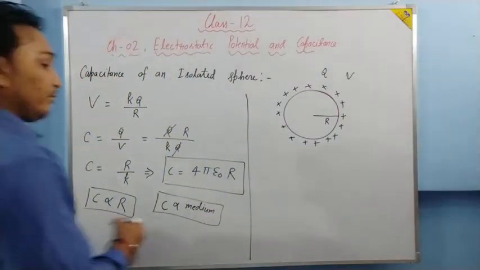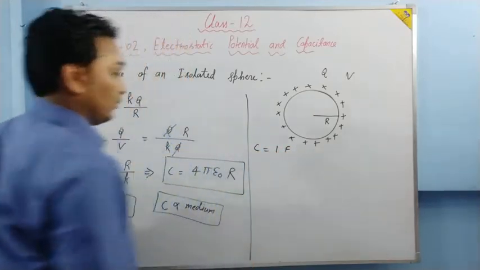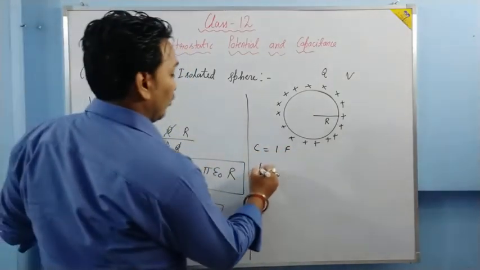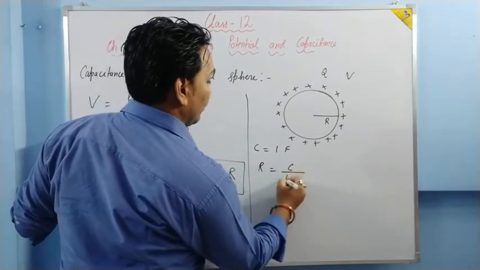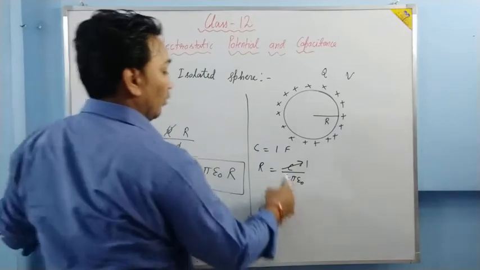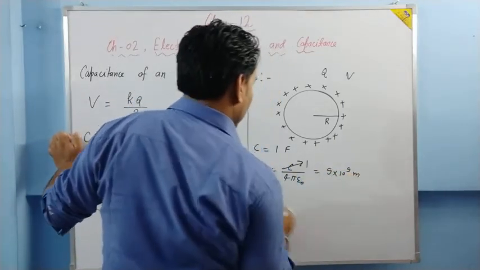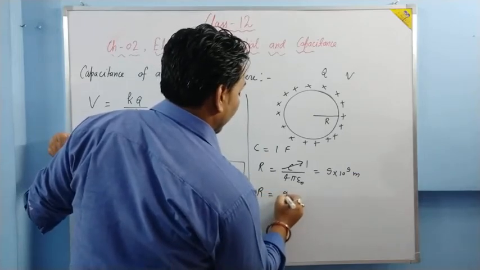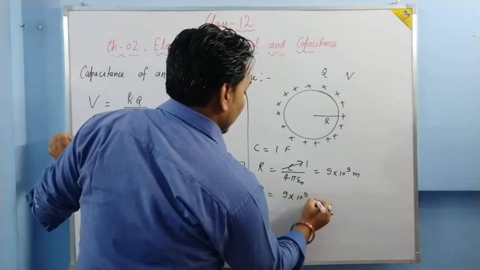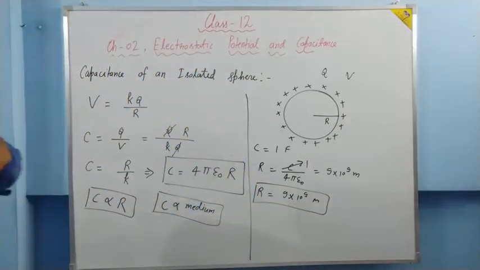One more thing. Suppose I want to make a capacitor which is of 1 farad. Then for that, the value of R comes out to be C upon 4 pi epsilon naught. The value of C is 1. 1 upon 4 pi epsilon naught is what? 9 into 10 to the power 9. The radius of the sphere required for that purpose is 9 into 10 to the power 9 meter, which is very, very greater than the size of Earth.